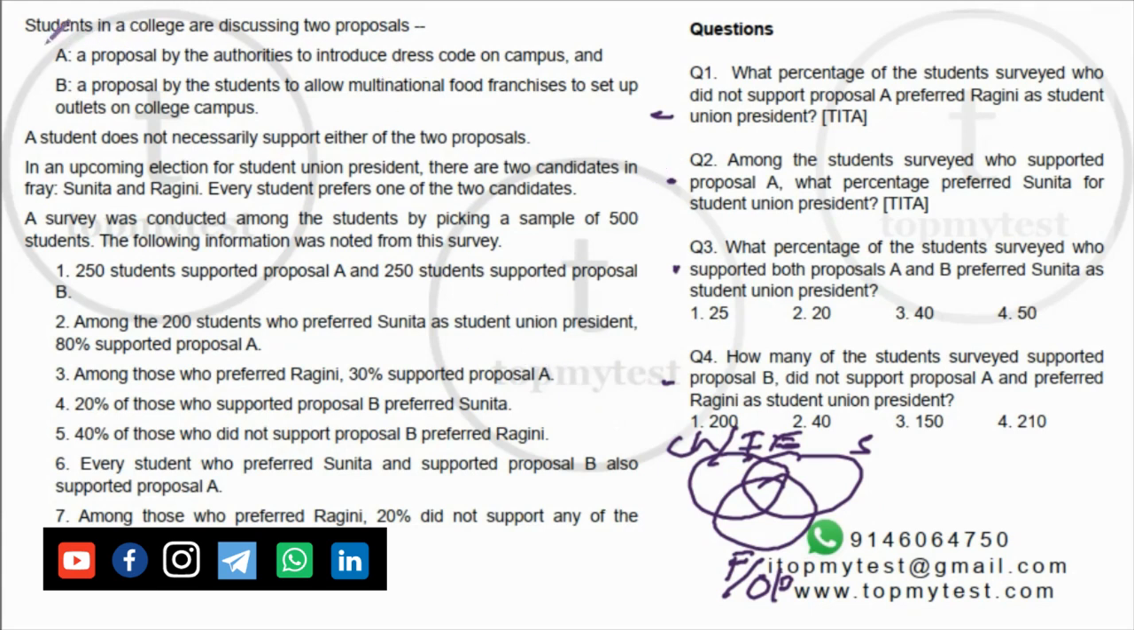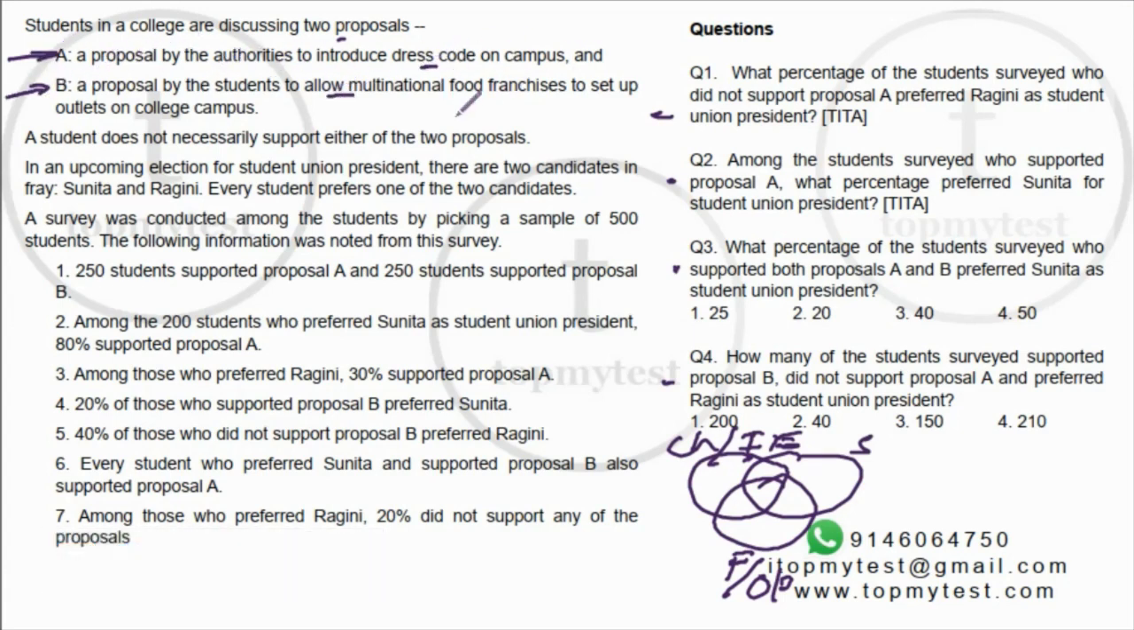The question says students in a college are discussing 2 proposals. Proposal A, which is to impose a dress code. Proposal B, which is to allow multinational companies. A student does not necessarily support either of the 2 proposals. So there might be people who voted against proposal B as well as proposal A. There will be people who will be voting for both proposal A as well as proposal B. So this part is not a problem. But then you have a problem.